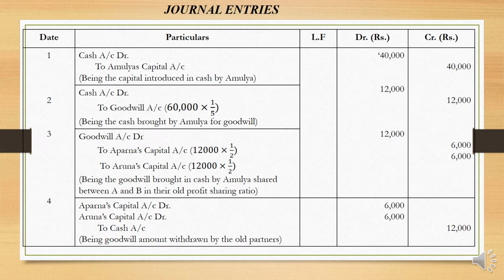Now this has to be distributed among the old partners in their sacrifice ratio, which is 1:1. So 12,000 into 1/2. Goodwill account debit to Aparna's capital account 6,000, to Arun's capital account 6,000. Then since this amount is withdrawn by the old partners, Aparna's capital account debit, Arun's capital account debit, to cash account 12,000.